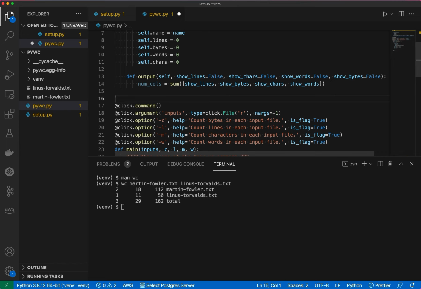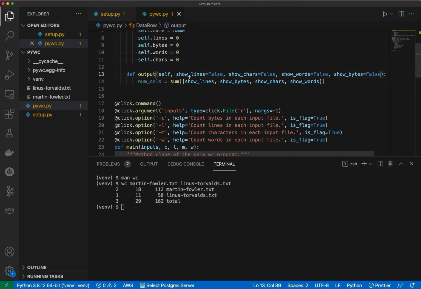And so in Python, every true value really represents a 1 in mathematical operations, and a false value is going to represent 0. So I can just sum all the true values, and that tells me the columns that I expect to see in my output, right? So that'll tell me the number of columns.